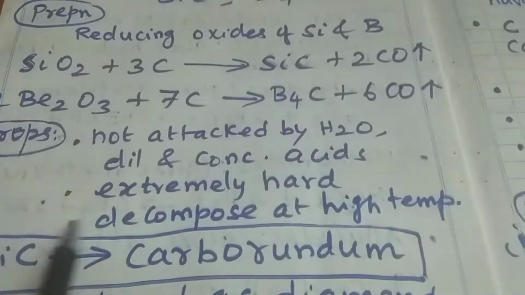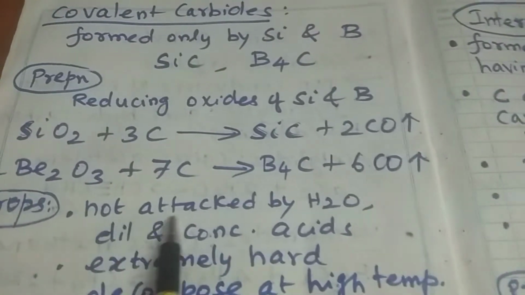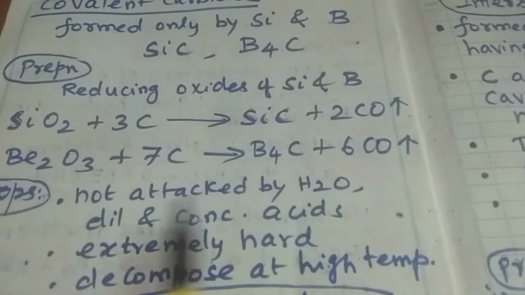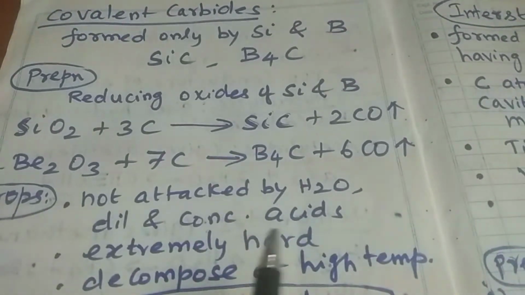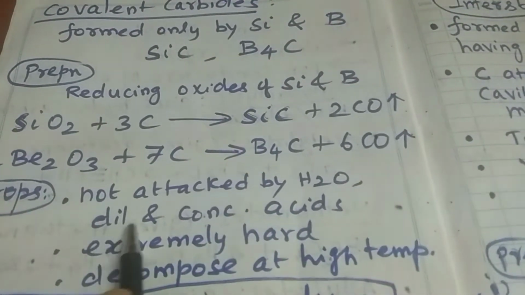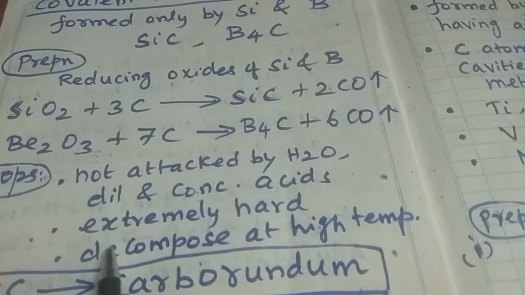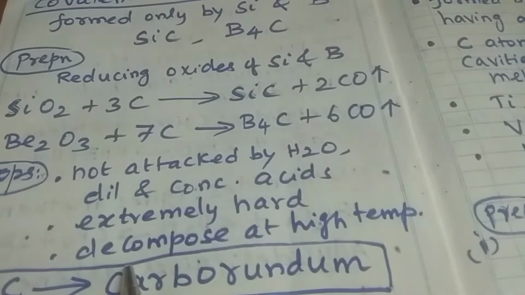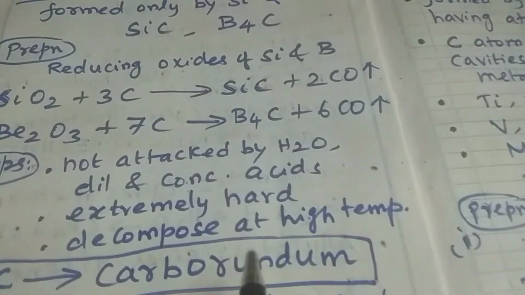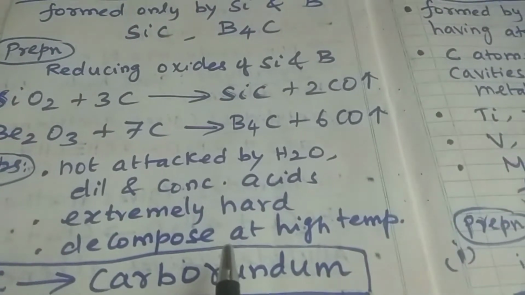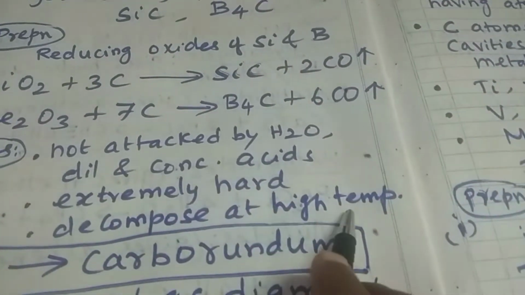What are the properties of covalent carbides? These carbides are not attacked by water and acids. They do not undergo hydrolysis. They are not attacked by dilute and concentrated acids. They are extremely hard and they are used as drilling components and abrasive materials, and they decompose at a very high temperature.